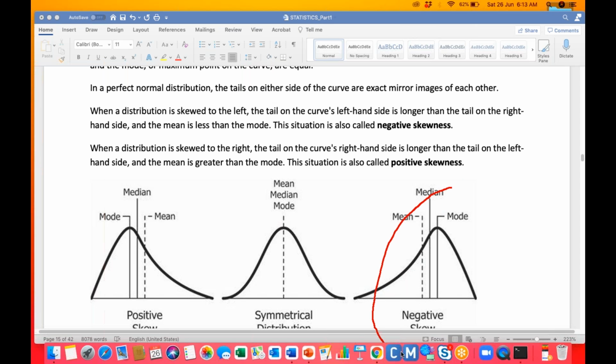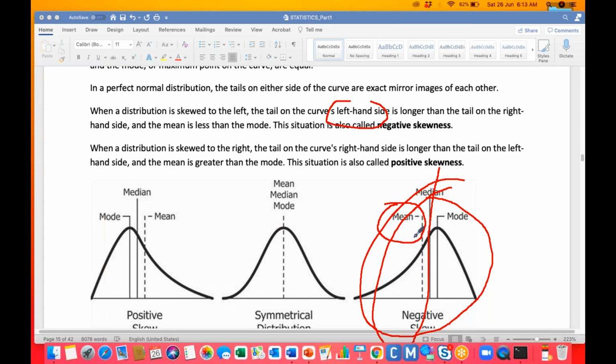We can say it's left skewed or negative skewness. In case of negative skewness, the mean will be smaller than the median or mode. If the mean is smaller than the other measures, then that is left skewed.